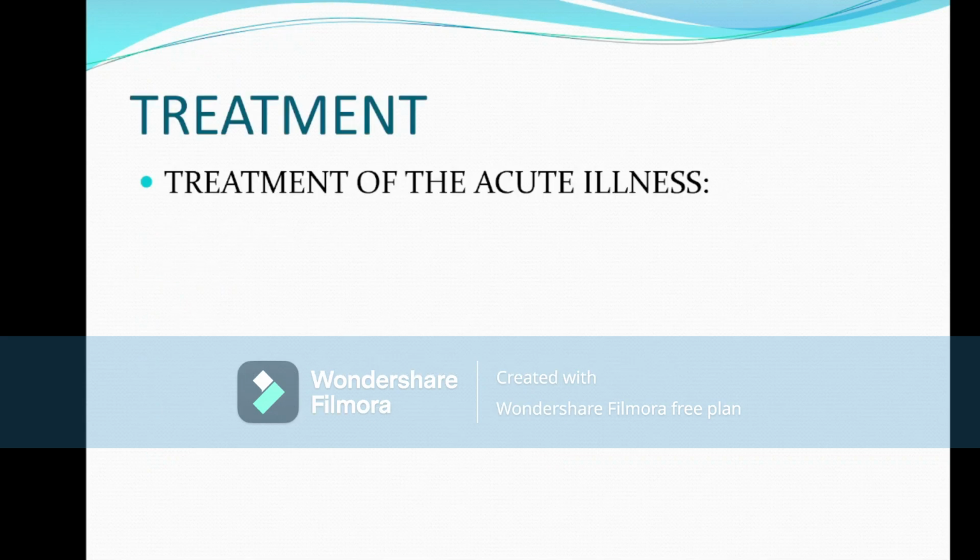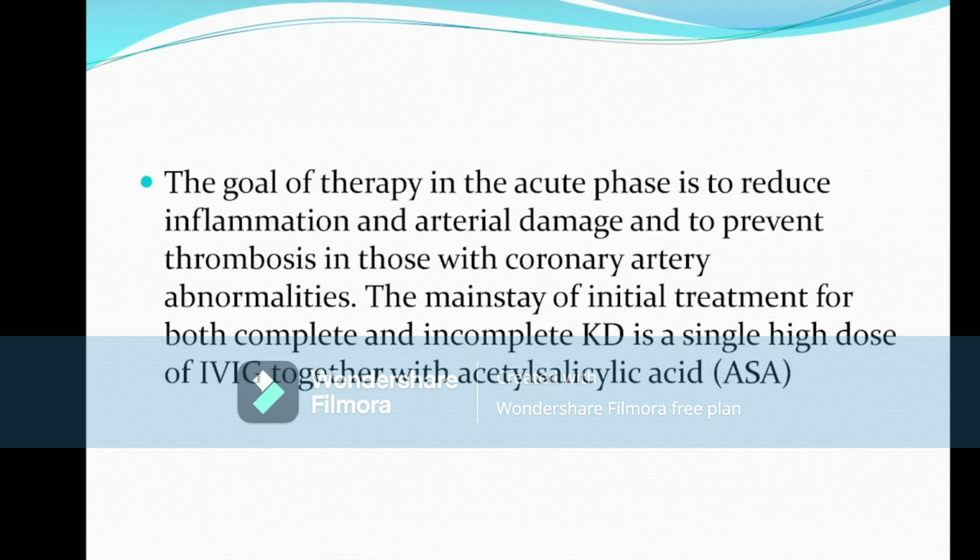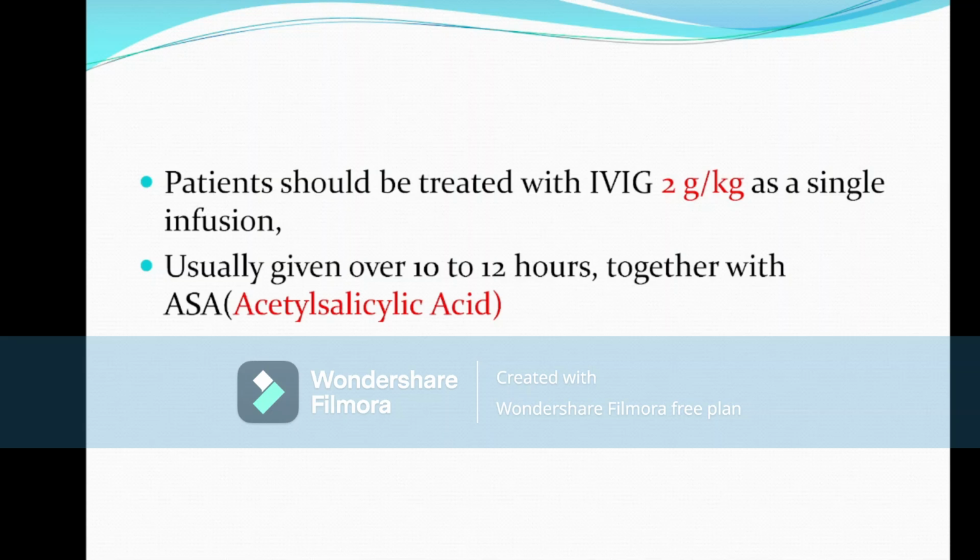Now come to the treatment of Kawasaki disease. The treatment of Kawasaki disease is mainly IVIG. The drug of choice is IVIG, and along with this, we give aspirin. Why is aspirin given? Aspirin is given to decrease the chance of thrombosis and the formation of platelet clot. And IVIG is given to decrease the inflammation.